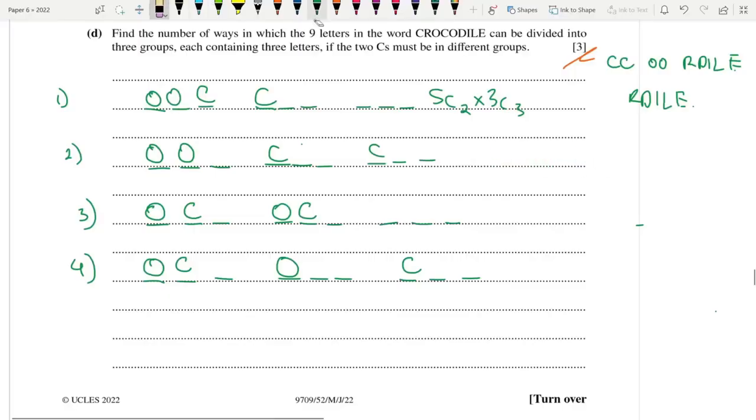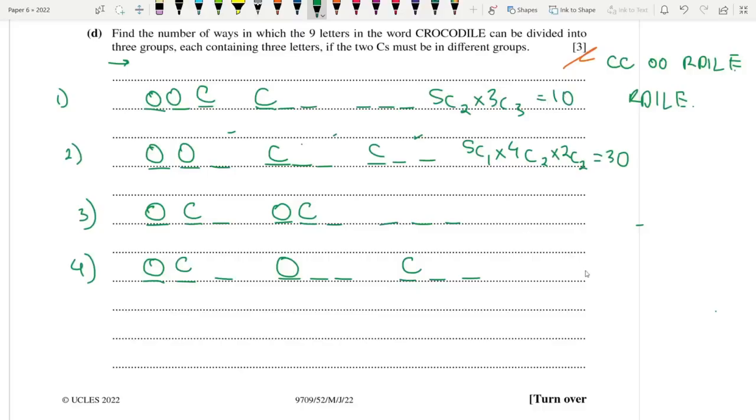Now in the mark scheme they did it this way. They fill these groups up first. This one, then this one. Check it out. It would be 5C2 times 3C2 times 1C1. Check it, it's still 30. Okay, so it doesn't really matter. I'm just filling it up from left to right, so that it makes sense for you guys. So 5C1 times 4C2 times 2C2, that's 30. And the first one was 5C2 times 3C3, which is 10. Great, guys. Okay, next one.